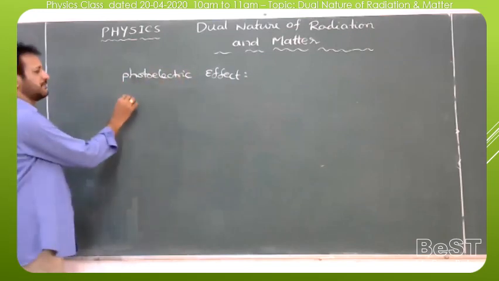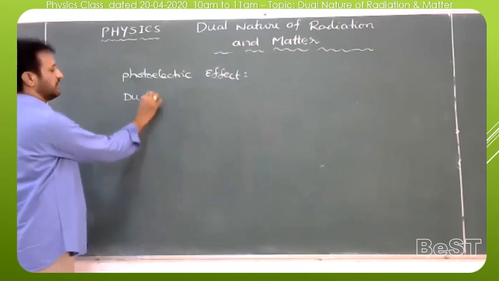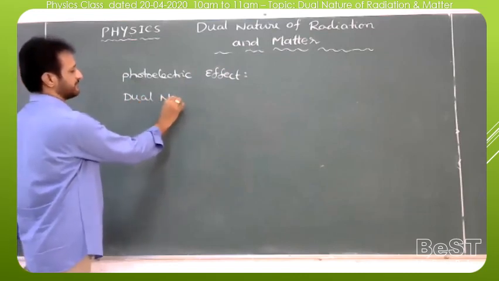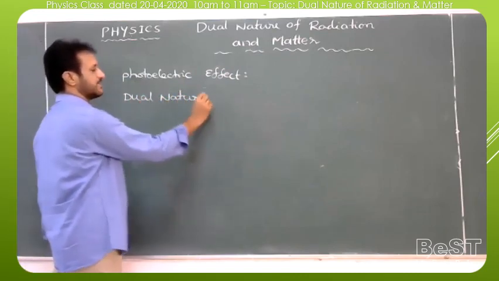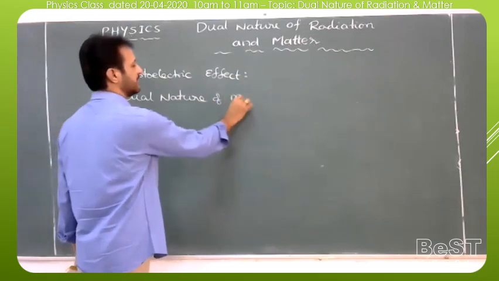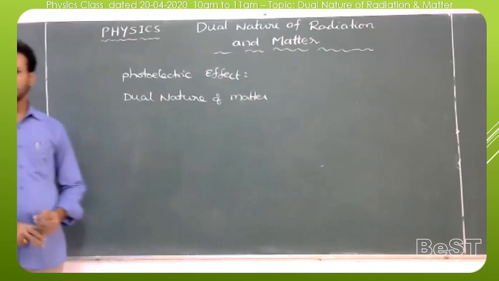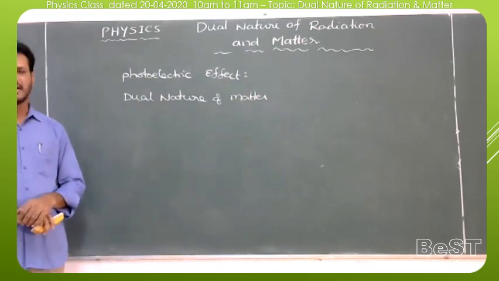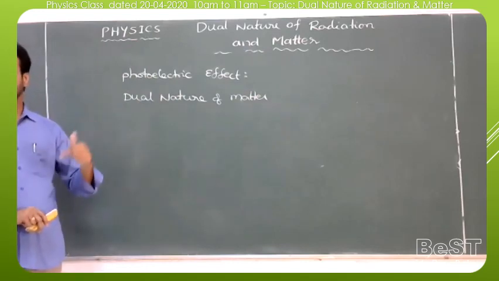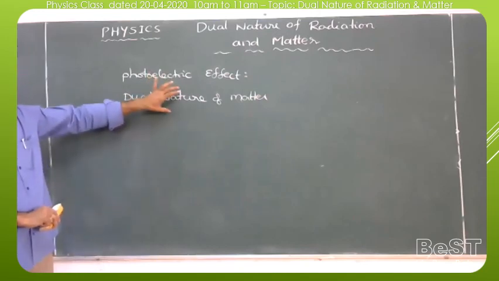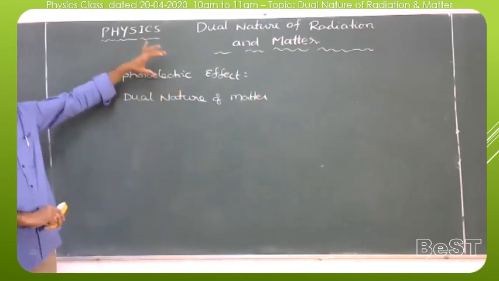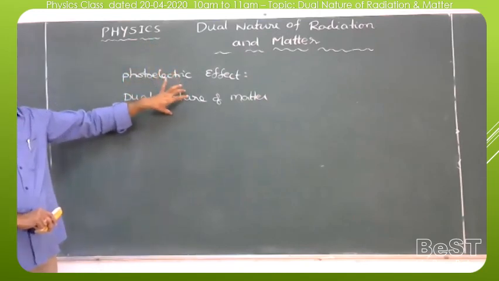The second part covers the dual nature of matter: what is the dual nature of matter, what are matter waves, what is the de Broglie hypothesis, and how we can prove that matter behaves like a wave.